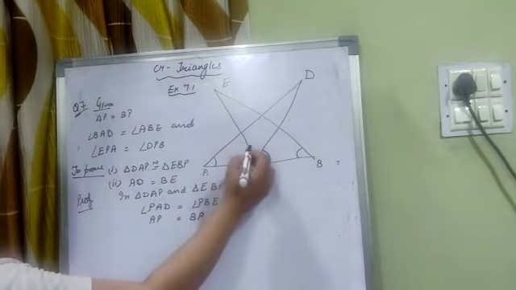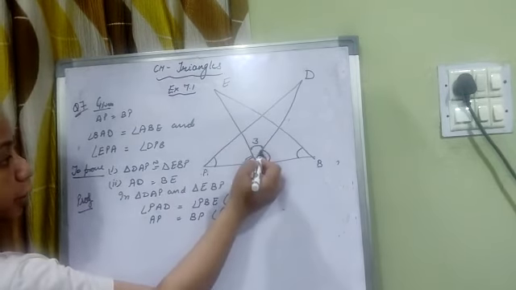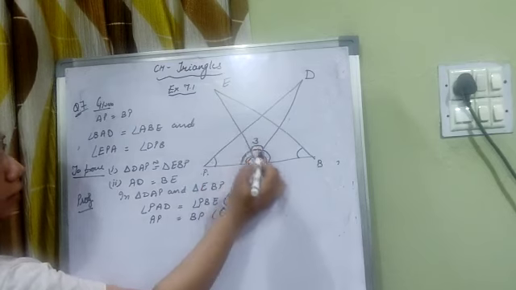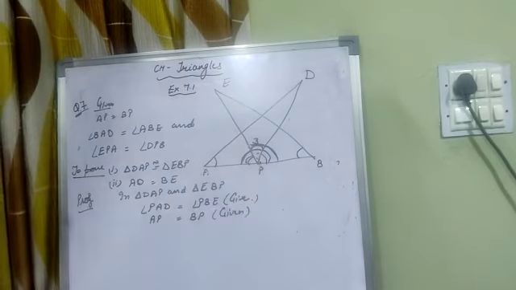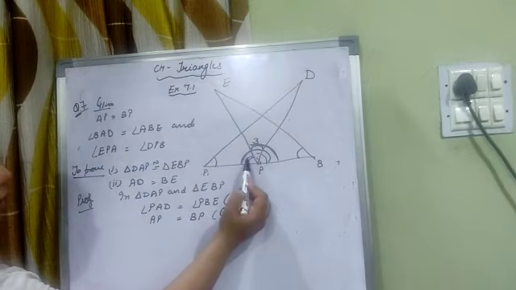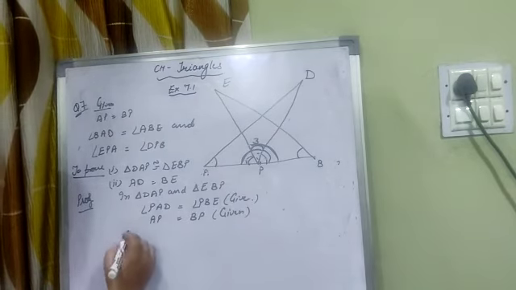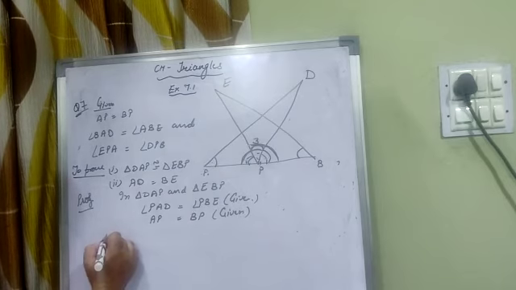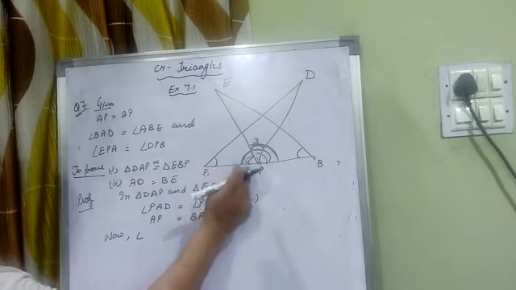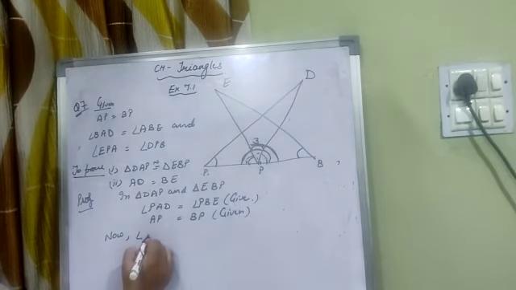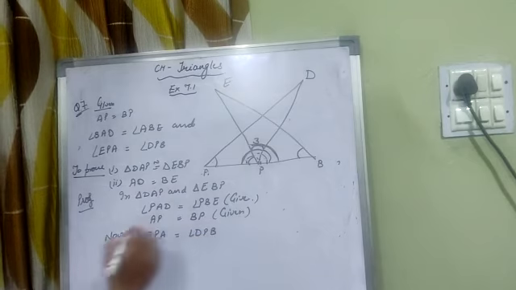Now the third condition. How can we find the third condition? Let this angle be angle 3. इस triangle में ये total angle आ रहा है, and in the another triangle this total angle comes. So we have to add this common part of the angle in these two angles. So what we will write in third condition here. Now angle, this angle EPA is equal to angle DPB.